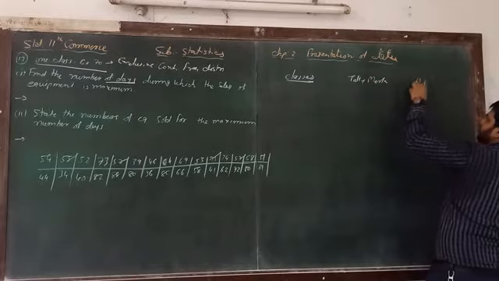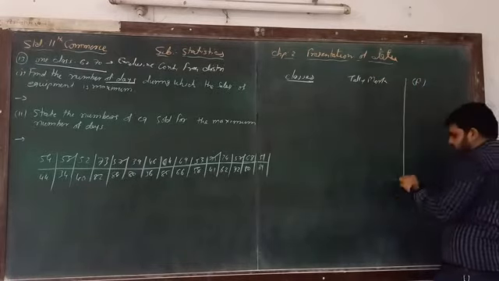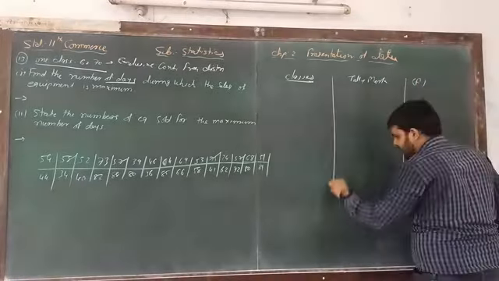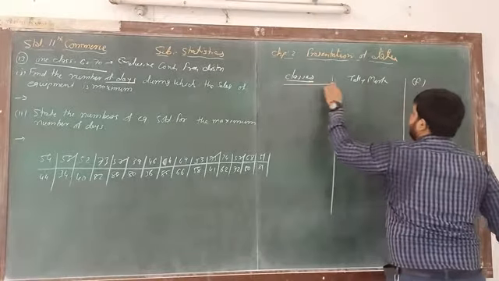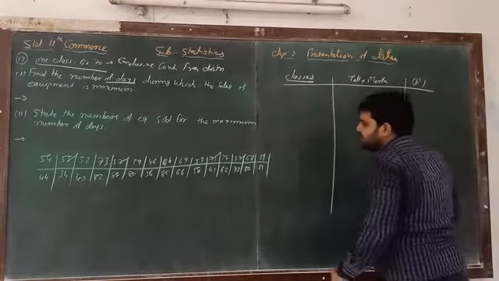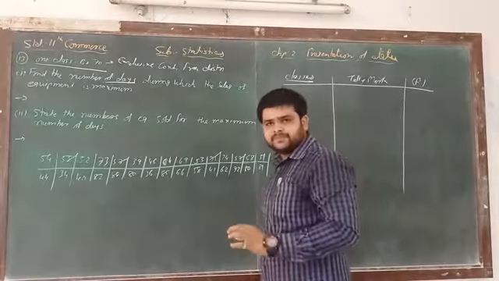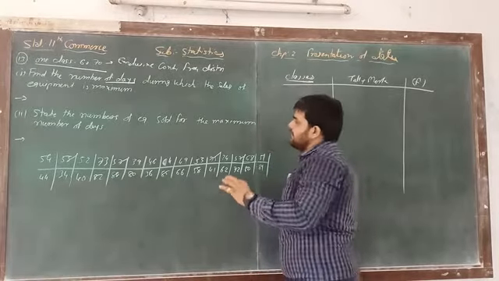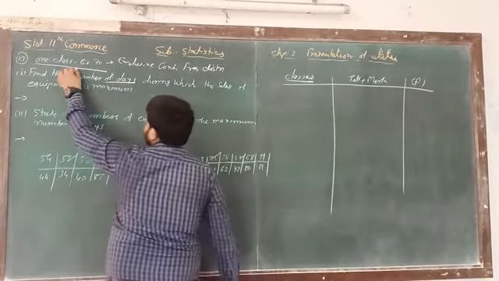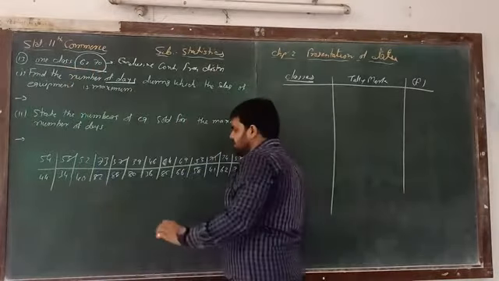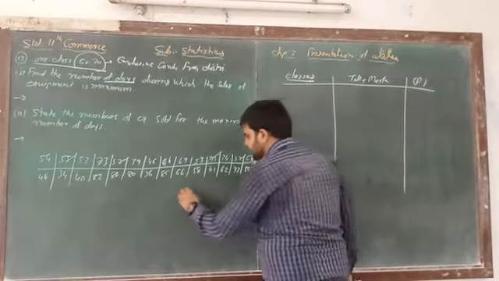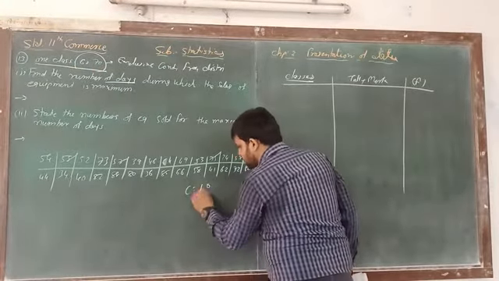As we know, one class is 60 to 70, so it means that the class length is equal to 10.